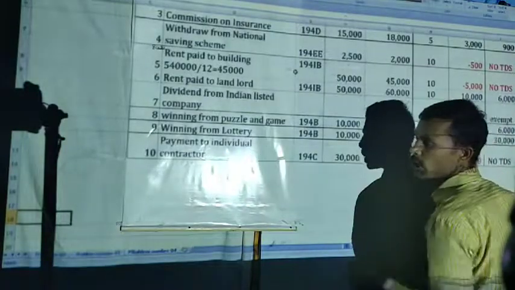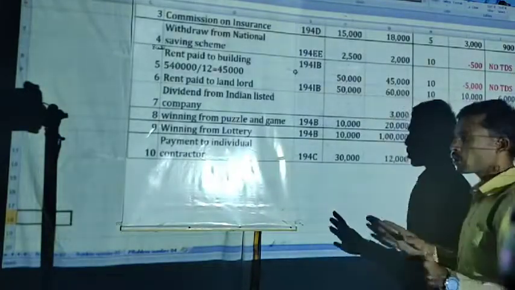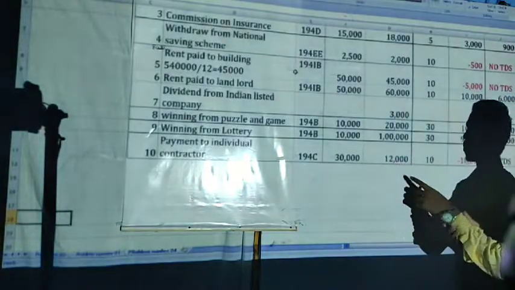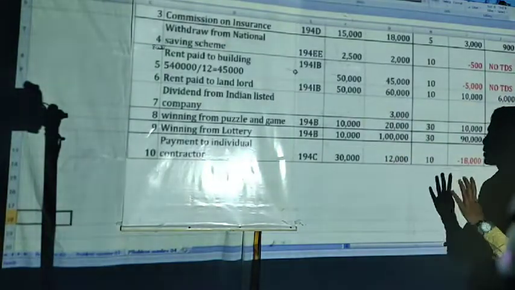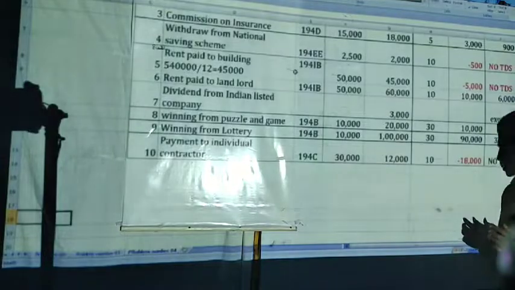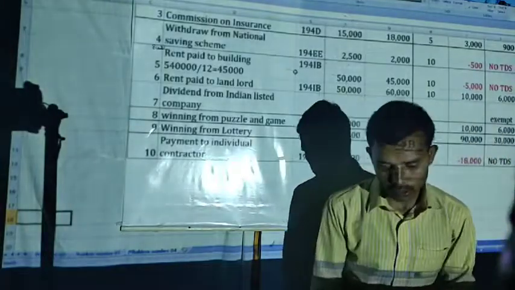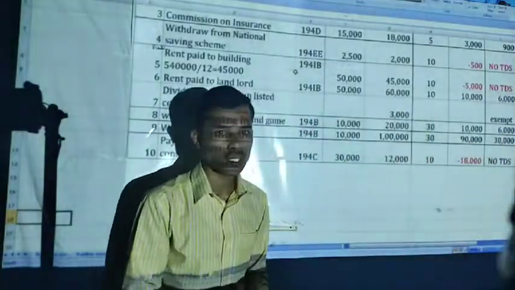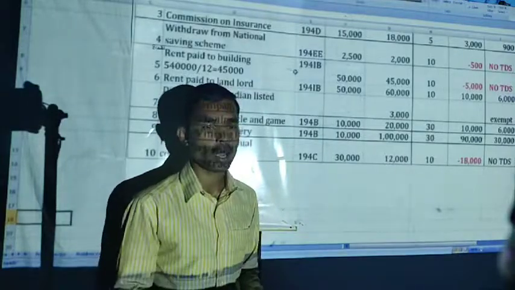Next one, payment to individual contractor, up to 30,000 no TDS, but the amount here is 12,000, hence no TDS because it is a negative balance. That is how we have calculated. This will be problem number 4, a very simple problem. Go and see the problem.